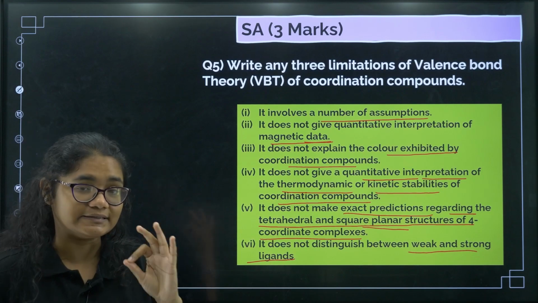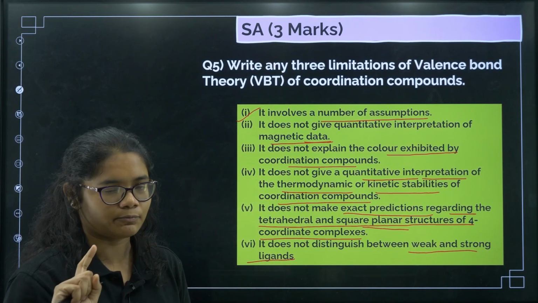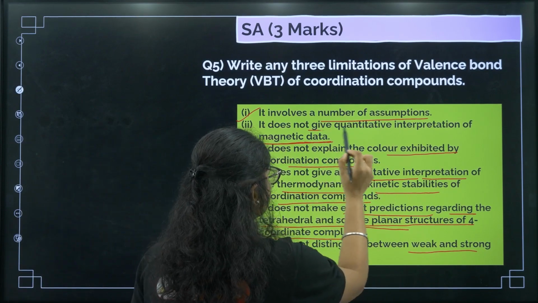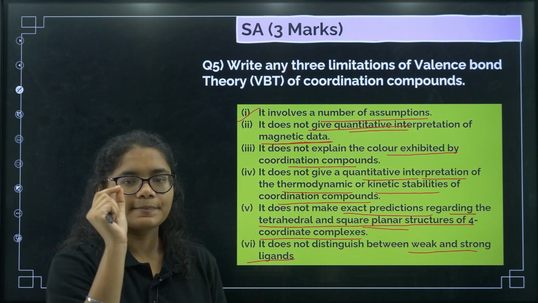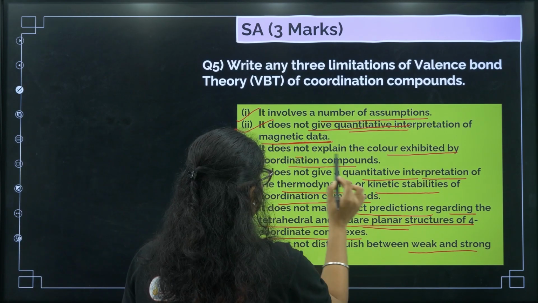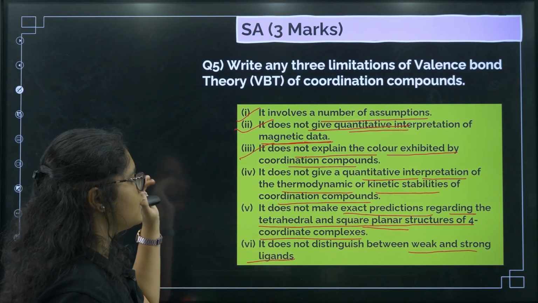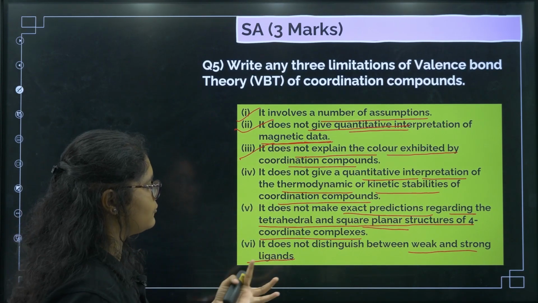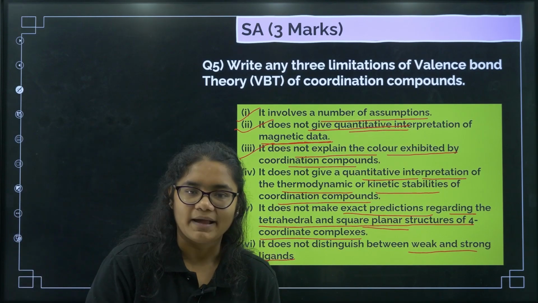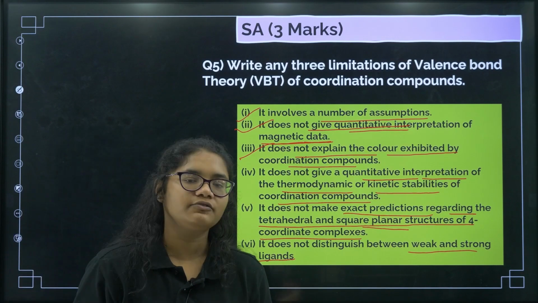I can select 3 easy points for you. First one, you can see it involves a lot of assumptions. That is the easy point. Second point, you can just write it cannot explain the magnetic data. You need not write these big words. Next, cannot explain color. Third point done. So just 3 points. First one, cannot explain magnetic data. Second one, cannot explain color. And third one, it has a lot of assumptions.